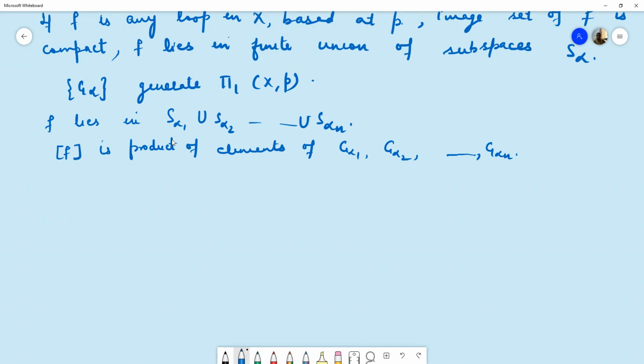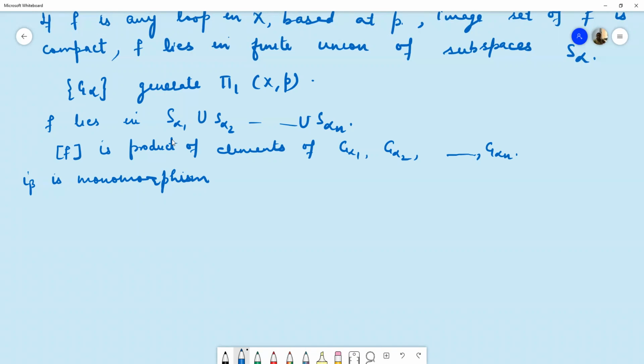Now the second thing: this I beta is a monomorphism for every beta. To prove monomorphism, we will prove that the kernel of this I beta is the identity. That means if we have an element whose image is 0, then that element itself will be 0.